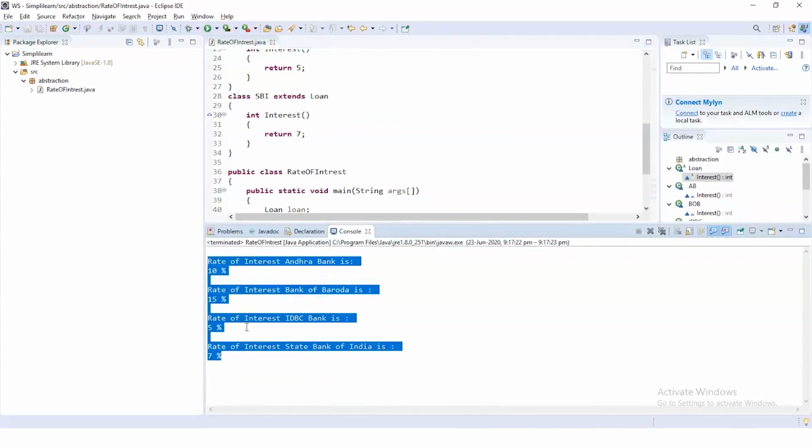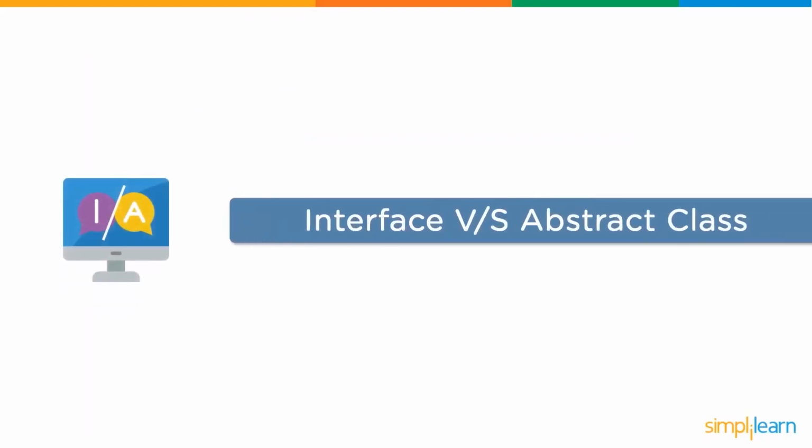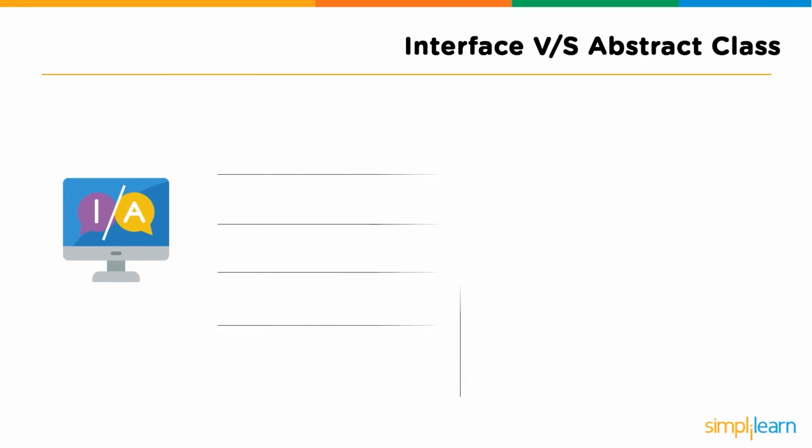As you can see, the program got successfully executed and the rate of interest for loans from different banks has been displayed in the output console. So with this, we have entered into our next topic, where we understand the differences between an abstract class and an interface.